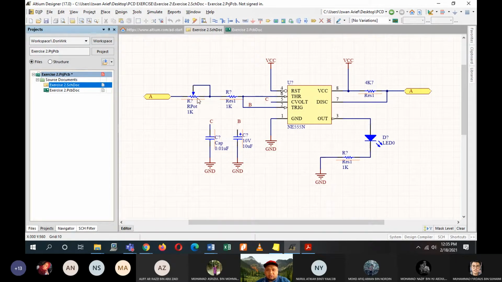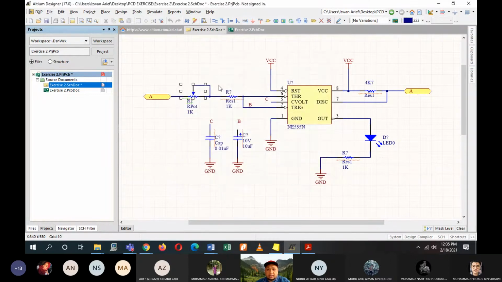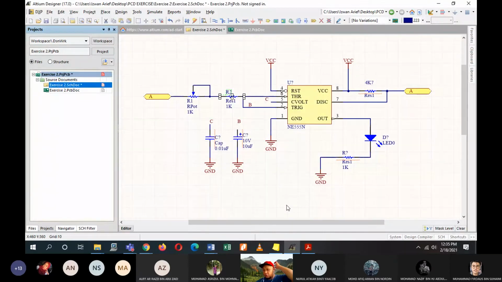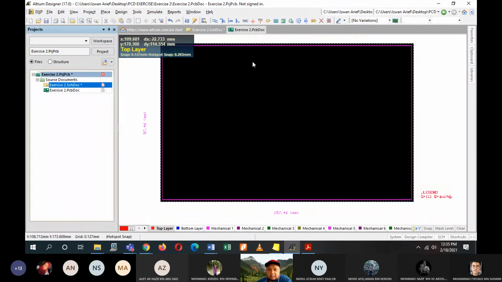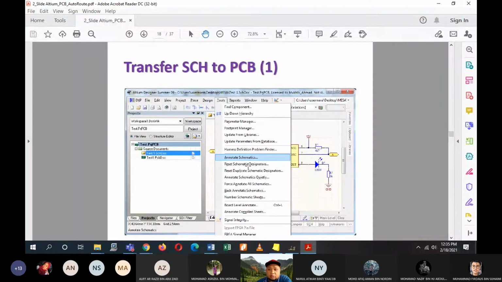For example, this one you change to R1, and this has a name itself, R2. You can do that manually while you are designing your schematic. But before you convert this schematic to your PCB, you have to go through the annotate schematic steps.